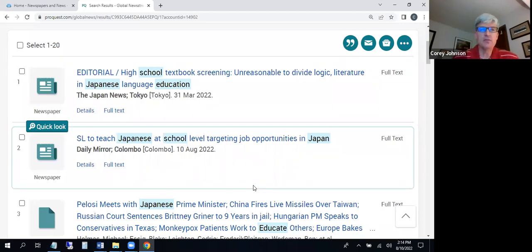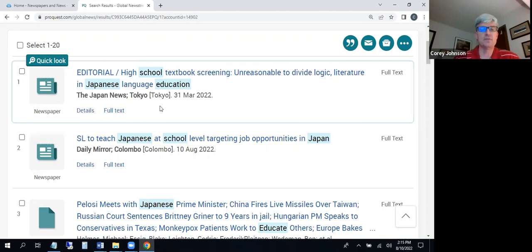What you are looking for is some sort of evidence that your topic is still relevant today. And the newspaper article should also potentially help you to refine your topic from what most of the time students start off with, which is a more general kind of topic. So let's look at this first example. This is an editorial about textbooks, high school textbook screening.